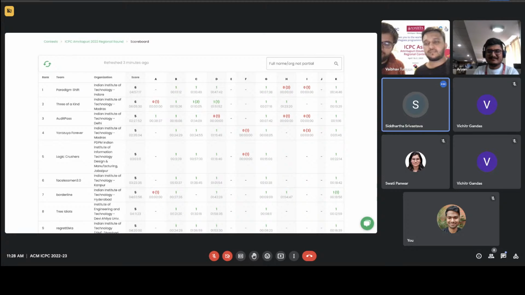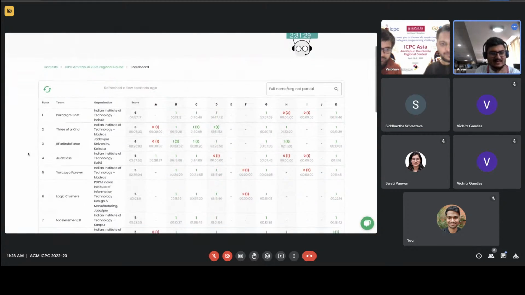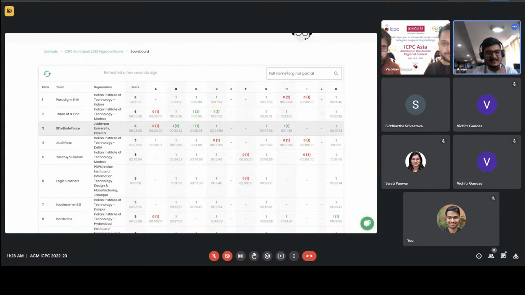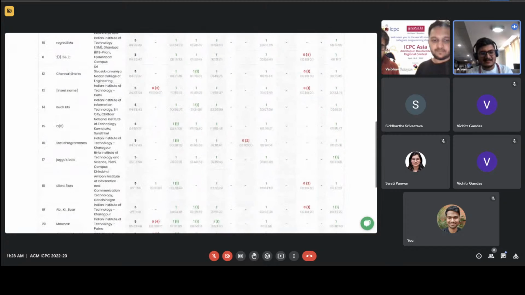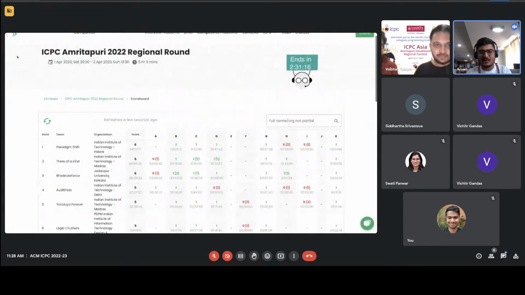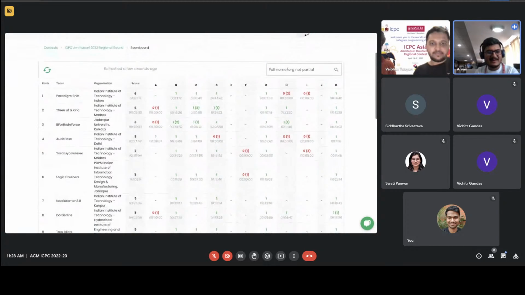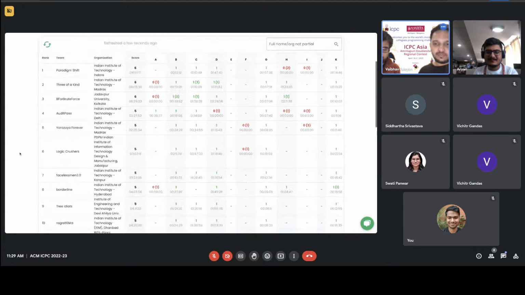You may really want to refresh the scoreboard, by the way. I think another team is on 6 problems, and there are three ACs on Make It Zero as well. Another team is at the lower end of the standings. It's a bit expected because this problem is a bit easier, but somehow people are not looking at it so far. Even if you look at Three of a Kind and B for Brute Force, they are getting WAs over there. Later we can discuss their approaches and why they are possibly going wrong.